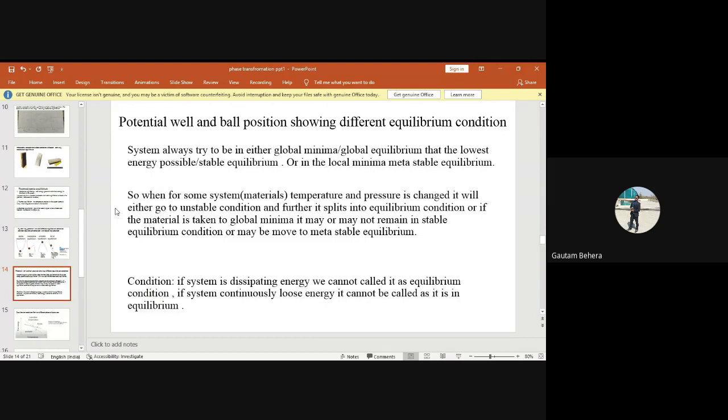And the same point I have told, when for some system temperature and pressure are changed, it will go to an unstable condition, and further it splits into equilibrium condition, or if the material is taken to global minima, it may or may not remain in stable equilibrium condition, or may be moved to metastable equilibrium, right? Which I have already discussed.